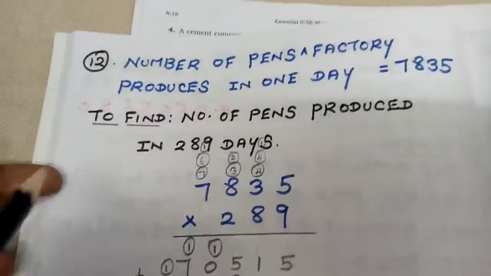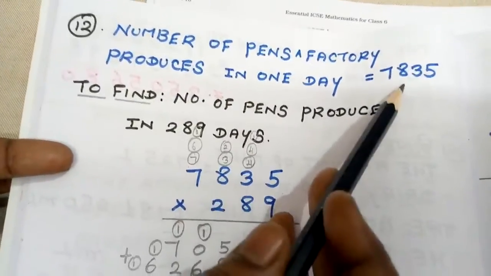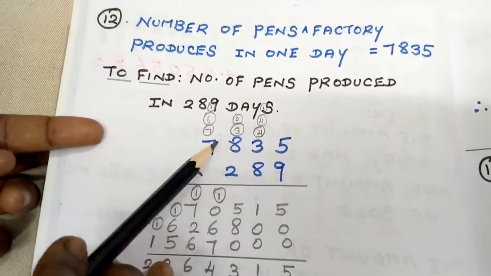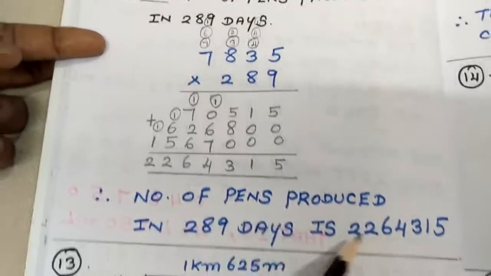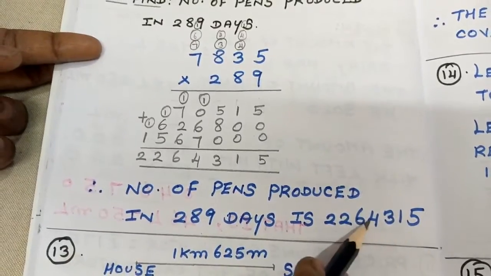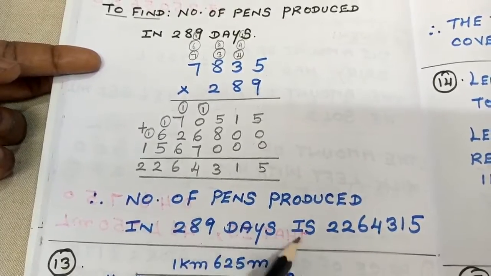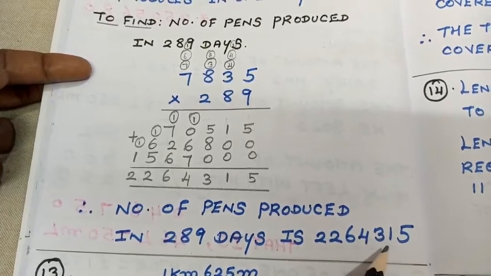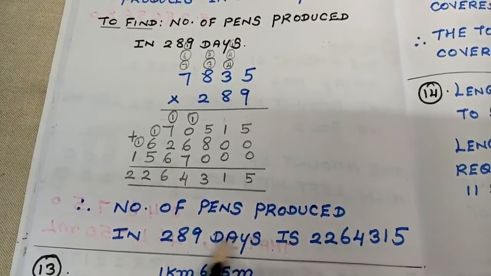Now what we are going to do here is calculate like this, students. What is given here? The number of pens a factory produces in one day, they have given you this amount. To find for 289 days, we are going to multiply like this. After doing the multiplication, you will get a value like this. The number of pens produced in 289 days is 22,64,315. This is the number of pens they are producing in 289 days.